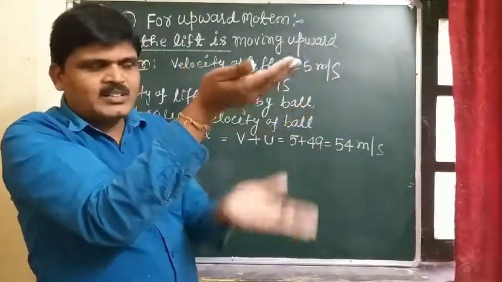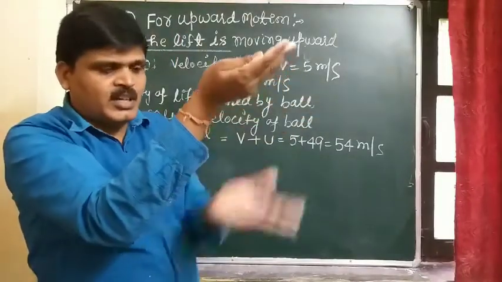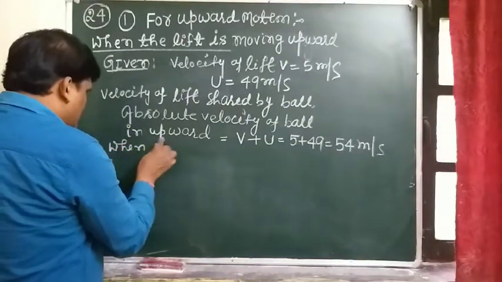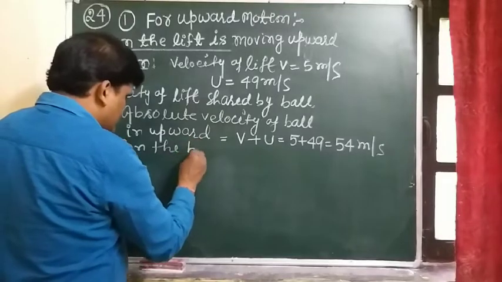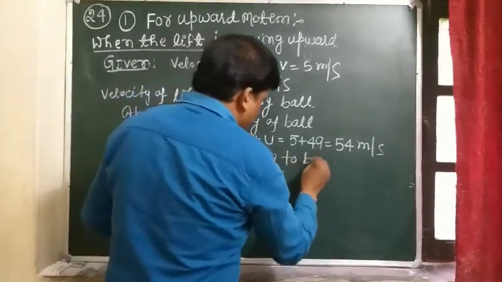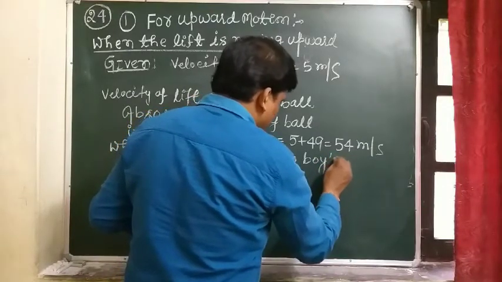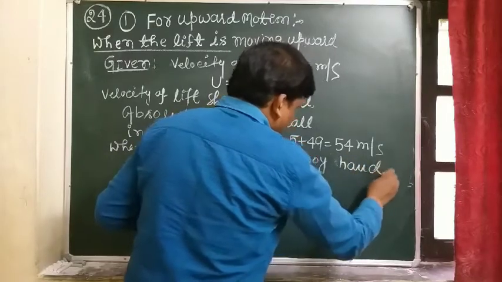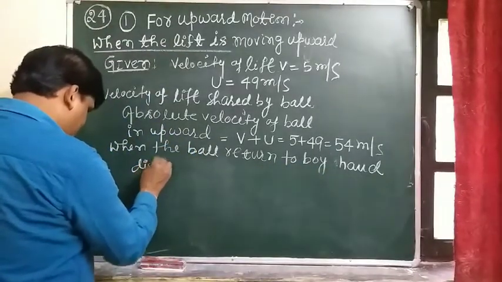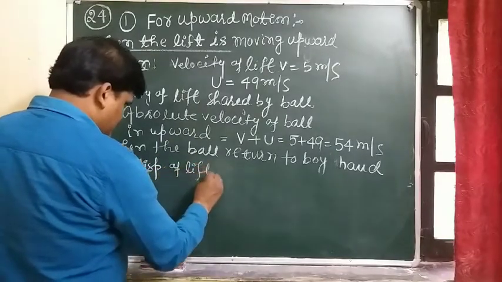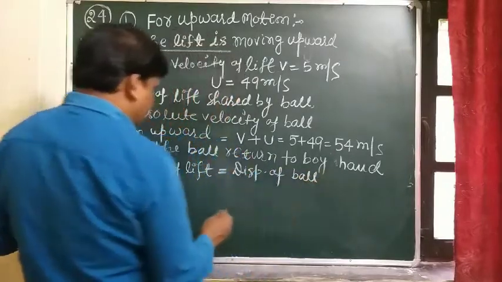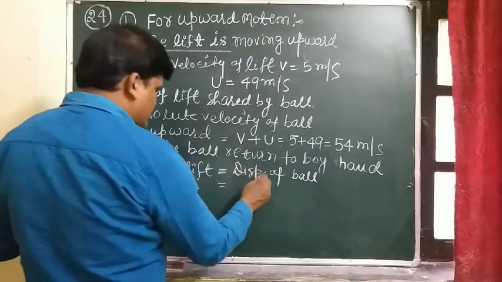So from start to end, the displacement attained by the lift and the displacement attained by the ball are the same. So when the ball returns to the boy's hand, the displacement of the lift is equal to the displacement of the ball. The displacement of the lift is SL, and the displacement of the ball is SB.